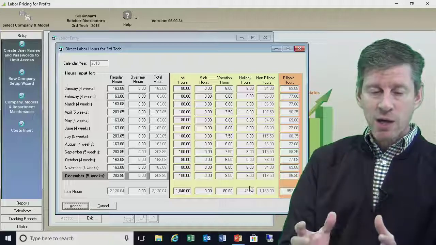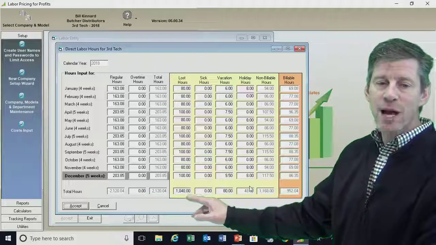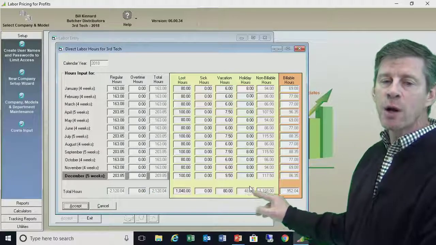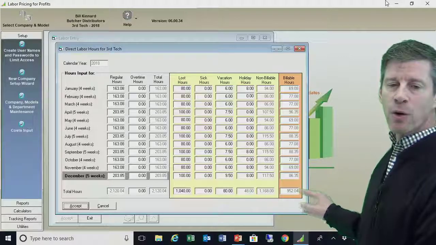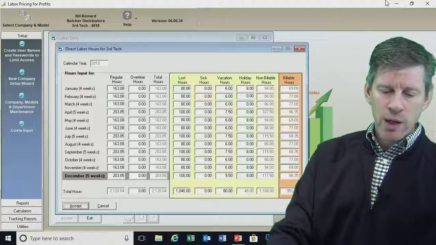All right, so we've just now done that. So out of his time, if we look at it, he's working full-time. Half of his time is lost. We've given him 2 weeks of vacation. We've given him some holiday time. And so ultimately, he's got 952 billable hours is what he's going to have.